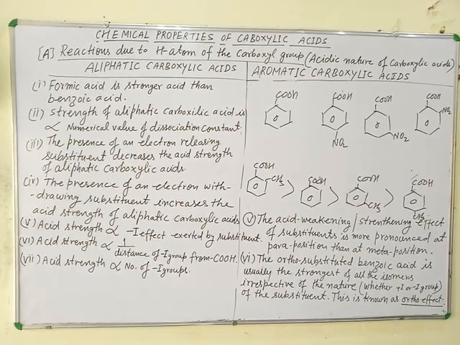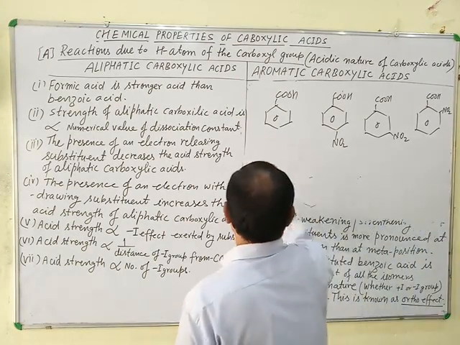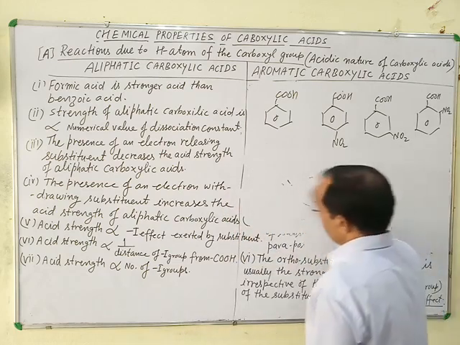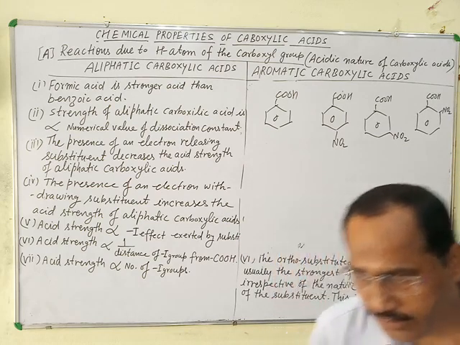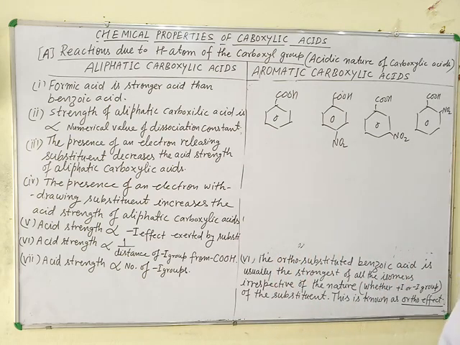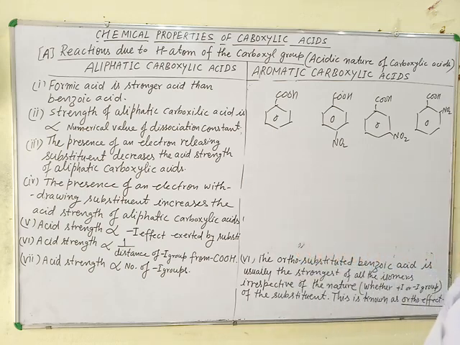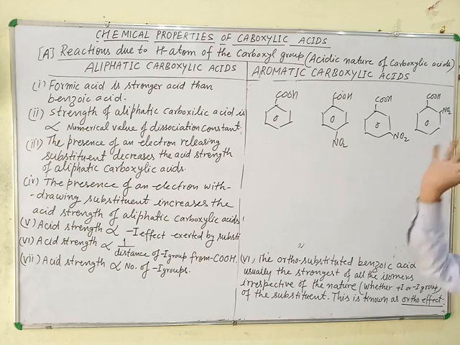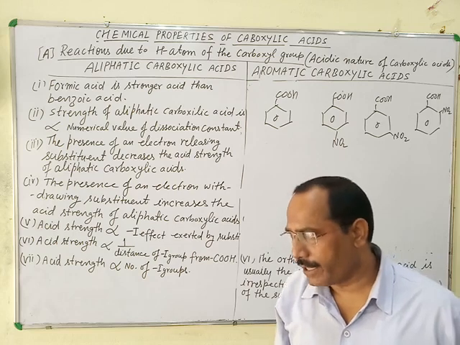Due to the ortho effect, ortho-nitrobenzoic acid is the strongest acid. The NO2 group increases the acidic strength of carboxylic acids, and its effect becomes more and more pronounced when it is present at para position. And due to the ortho effect, any substituent present at ortho position always increases the acidic strength, whether it is electron attracting or electron donating.